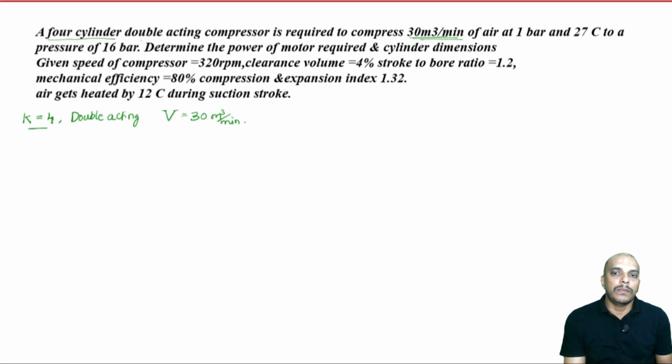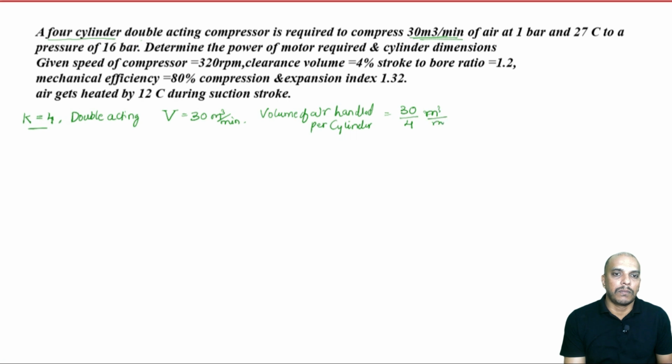So, the volume of air handled per cylinder has to be calculated at the starting only. That will be 30 meter cube per minute combining all cylinders. Now, we have 4 cylinders, so that will be the volume for every cylinder.